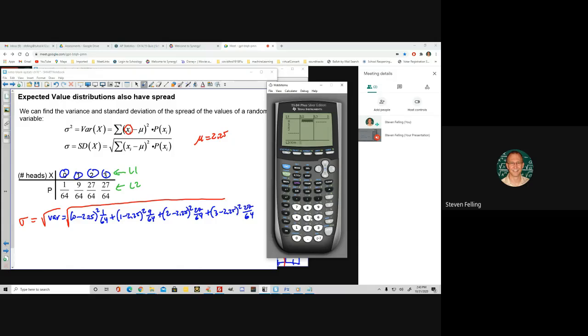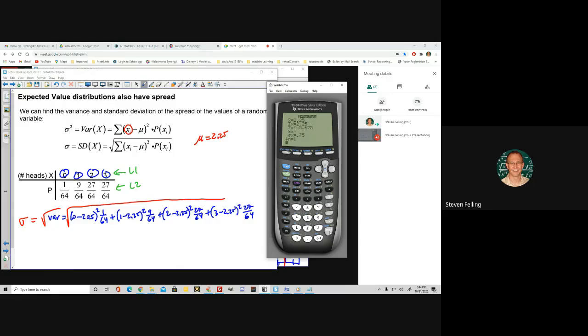and then for list 2, I'm going to put 1/64th. For 1, it'll be the probability 9/64. For 2, it'll be 27/64. And for 3, also 27/64. And then we can treat it as if this random variable is a data set and go Stat, Calculations, One Variable Stats, and run statistics on list 1 using the probabilities in list 2 as the frequencies.